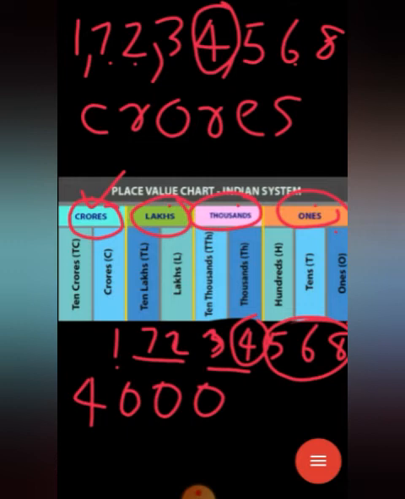Can you say the place value of this 7? How to write the place value? Place value of 7. 7 is in which place? Yes, this is the 10 lakh place.